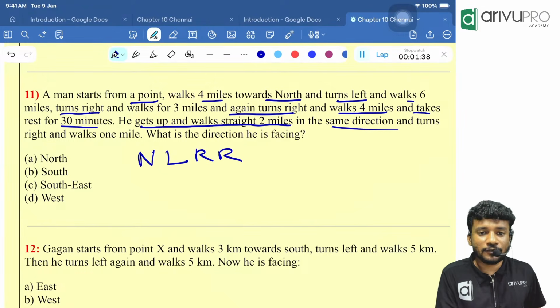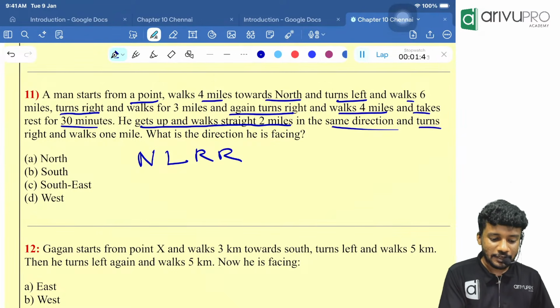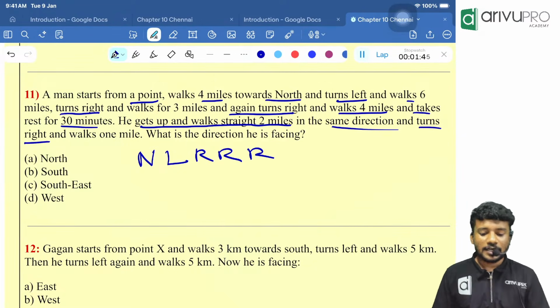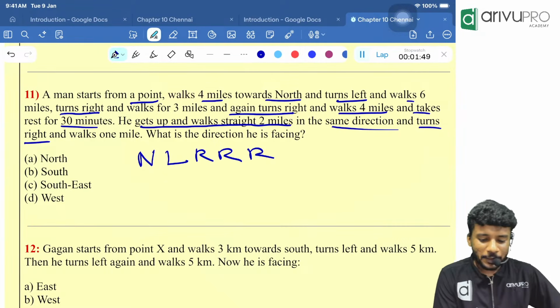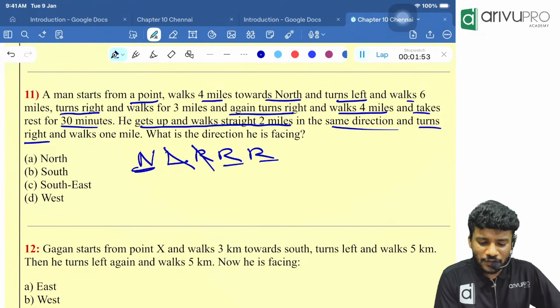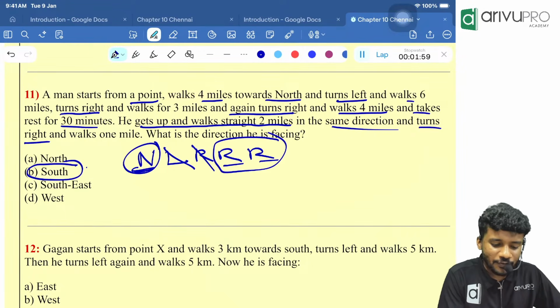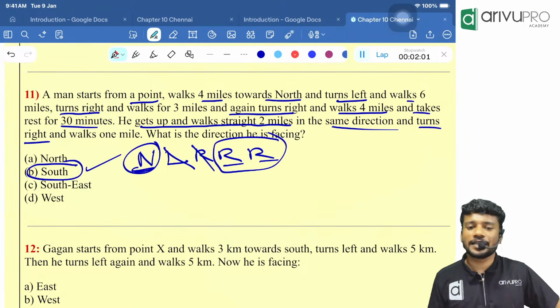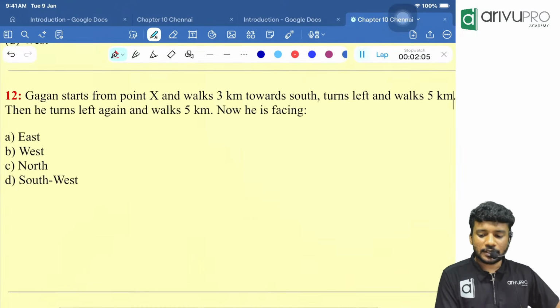So will I put a left or right now? Nothing. The same thing will be there. Finally, turns right. Now you should tell me what is the final direction he is facing now. People, left and right got cancelled. Then north, right will become what, people? North, right will become south. Done? Sure? If so, try this question.